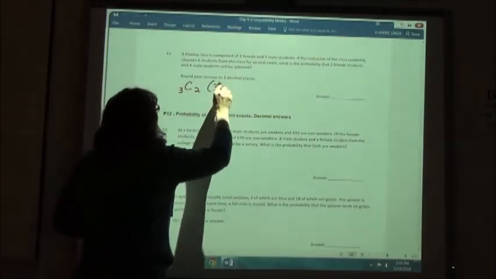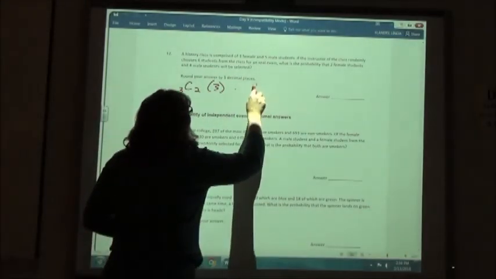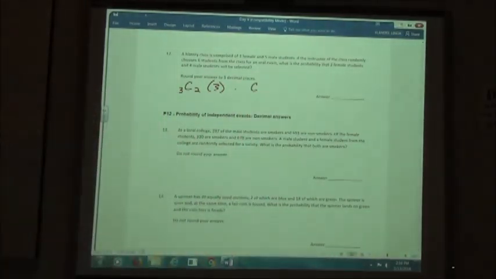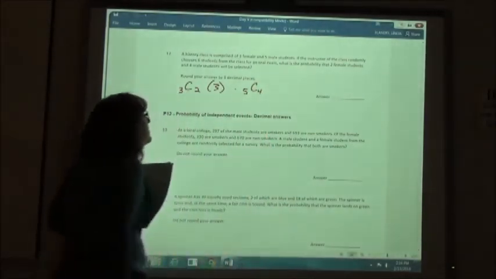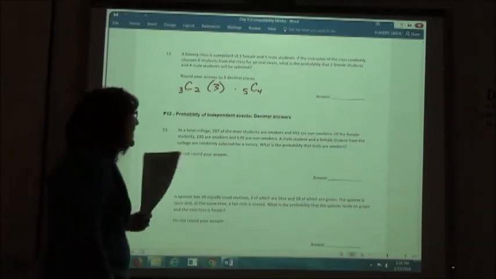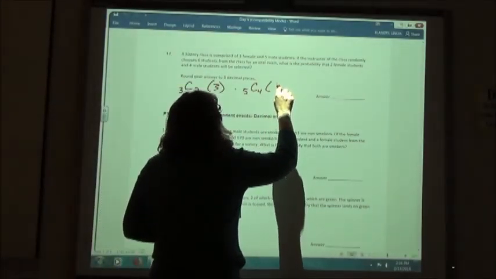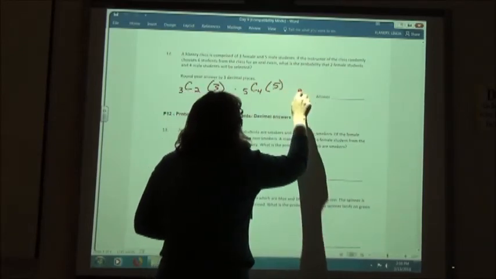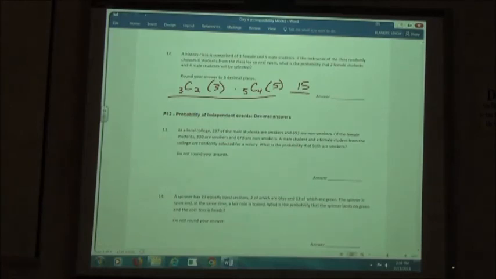3. And then for our males, we're going to have a combination of 5, and we're selecting 4, which gives me 5. 3 times 5 means we have 15 total ways of getting our 2 females and our 4 males. Now we have to do the total of the group altogether.